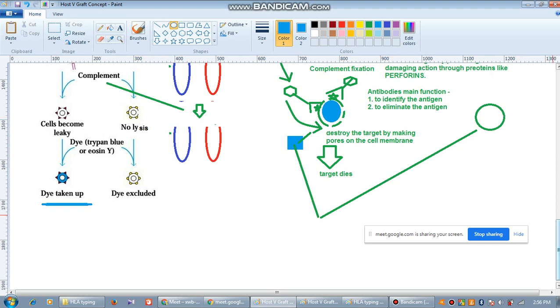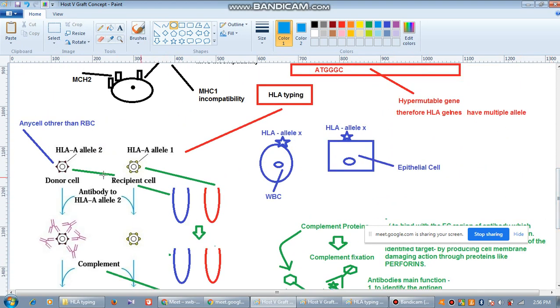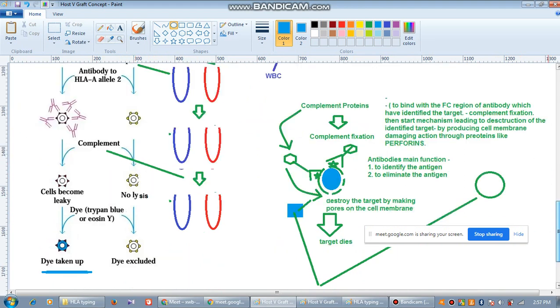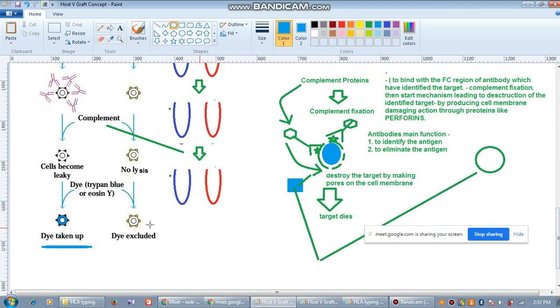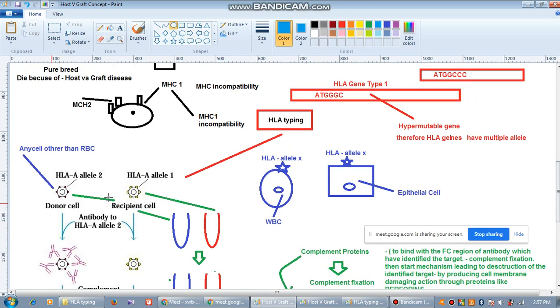So till now you did not know that the surface antigens are different, but only after seeing the result, you understand that the dye has not been taken up in this case. So if this is the case, what does it mean? It means that the surface antigens are not